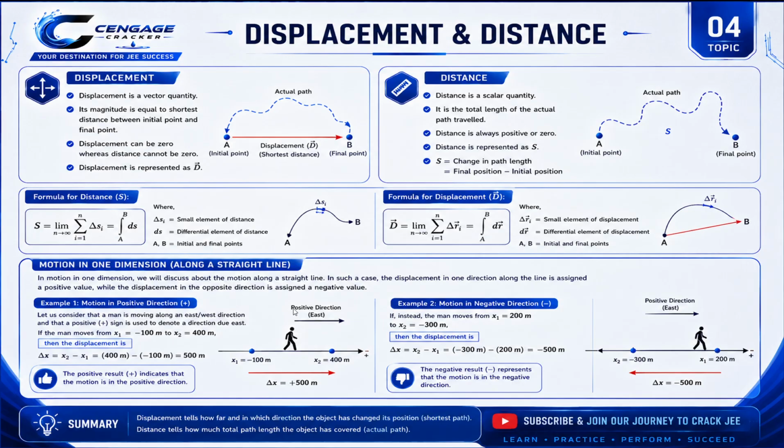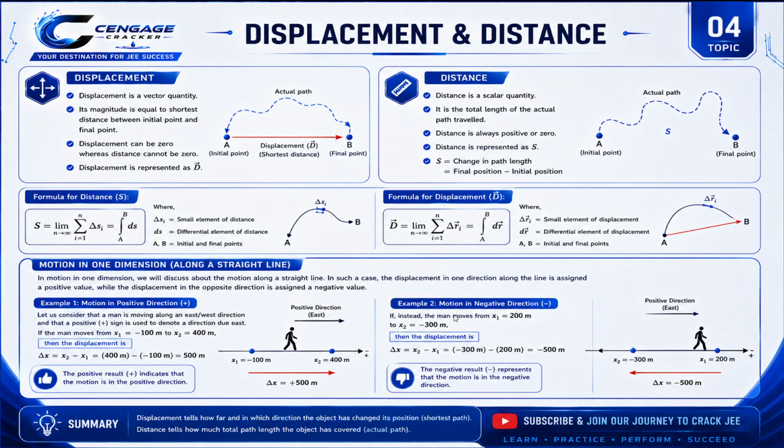I mentioned that the man is moving toward east because x1 is minus 100 meter, which means from this position he traveled left side. Left side means west side, opposite of east. So after reaching x1 he moved to the right side. So at last he will be moving to the east side.